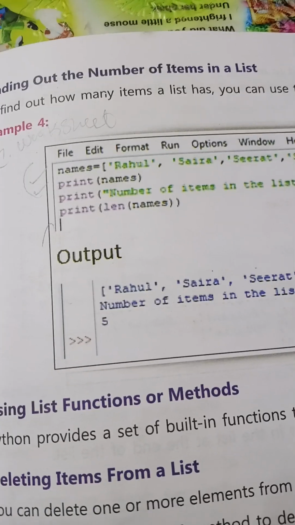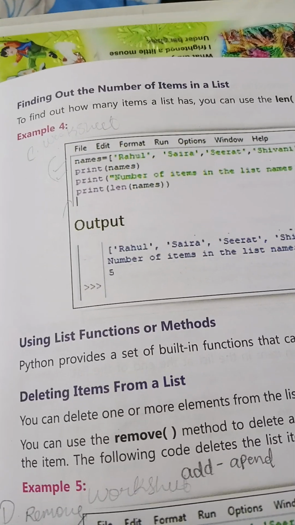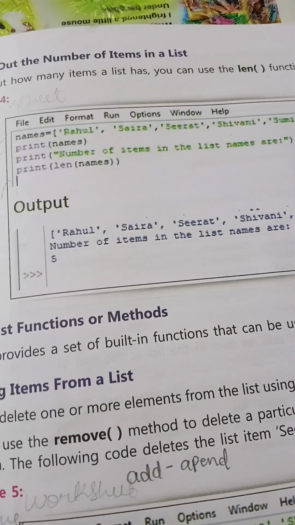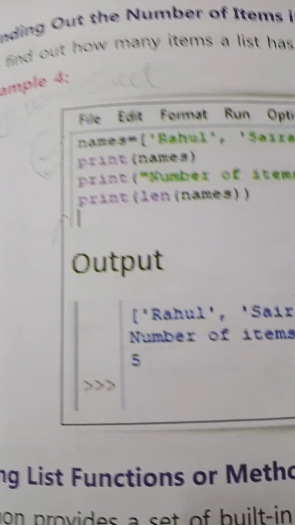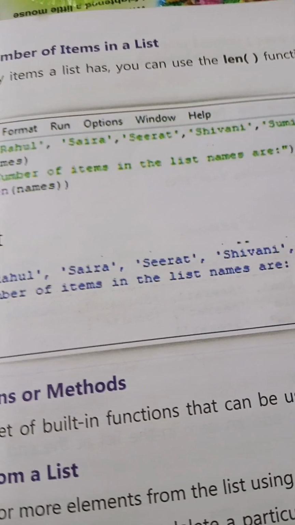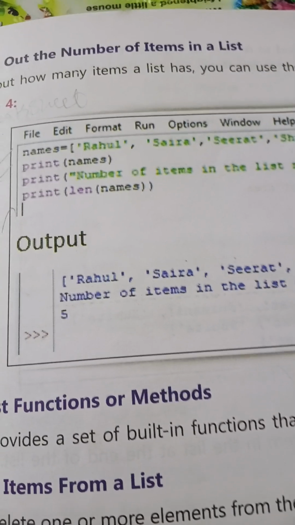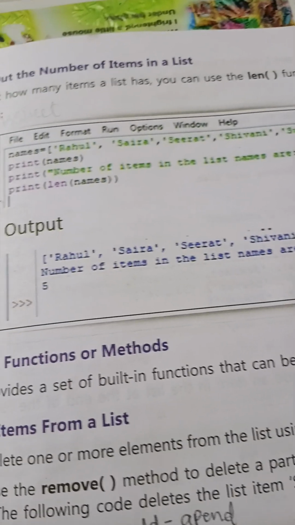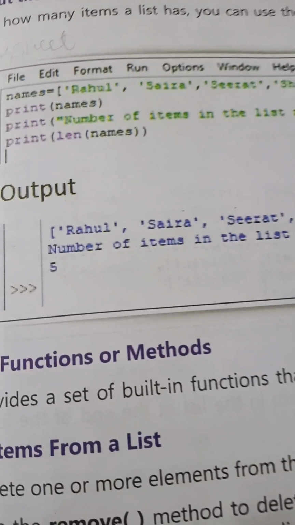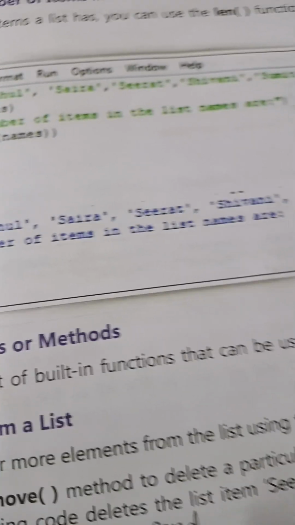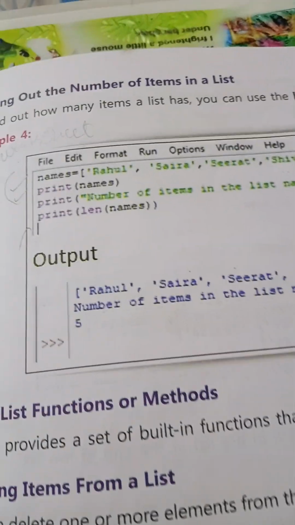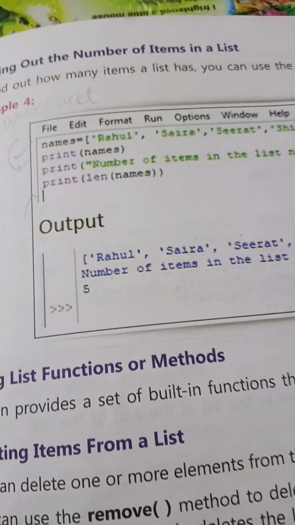Finding out the number of items in a list. To find out how many items a list has, you can use the len function. For example, names is equal to Rahul, Saira, Sirat, Sivani, Sumita. Print names. Print number of items in the list names are, print len(names). Output will come Rahul, Saira, Sirat, Sivani, Sumita. Number of items in the list names are 5. So here it can show how many items a list has.